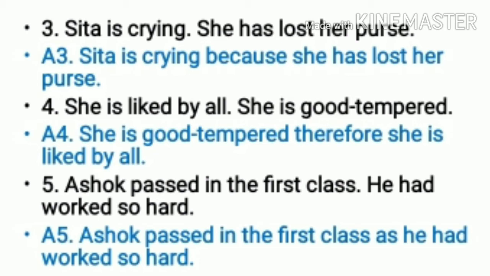Here the second sentence is coming first and the first sentence goes second. So we are changing the formation of the sentence when we are joining it with therefore. Fifth, Ashok passed in the first class. He had worked so hard. So your answer will be, Ashok passed in the first class as he had worked so hard.